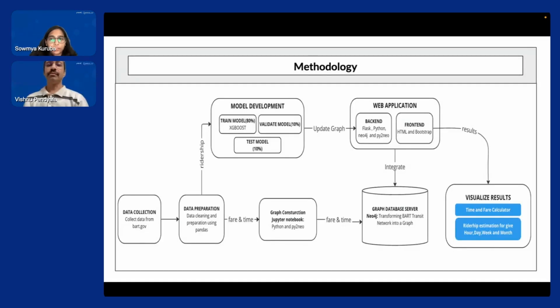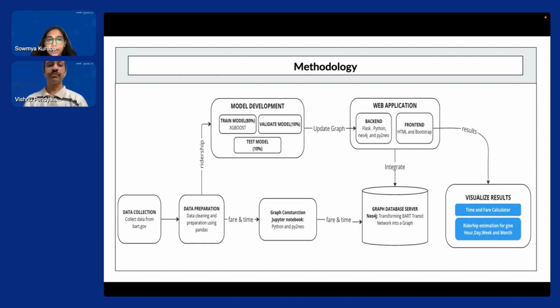So this is the project flow. As we looked at the data collection and data preparation, after which we are going to construct the graph. We have constructed the graph in the Jupyter notebook using Py2neo for the database connectivity with our local Neo4j. We are going to run some Cypher queries to create the graph and update the graph within the Python. Once this Neo4j graph is created, we move forward with our model development with the ridership data.